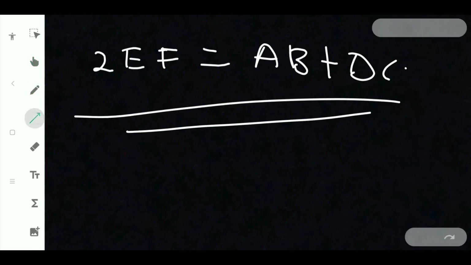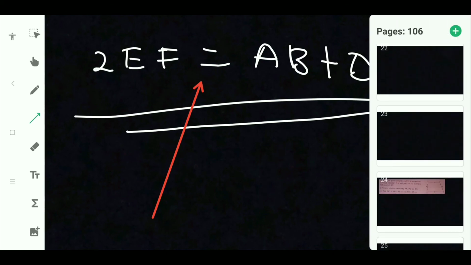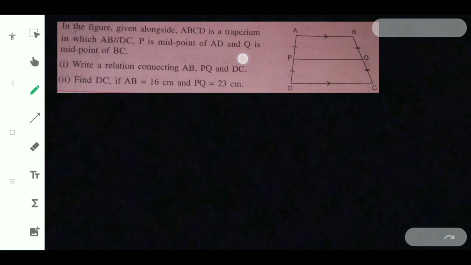Just the question before, what we have proved here. Here we have proved this relation only. When you prove the whole thing, you will get this one. I'm going to do the same. And the second bit is find DC. DC is nothing but this line, if AB is equal to 16 centimeter and PQ is equal to 23 centimeter.